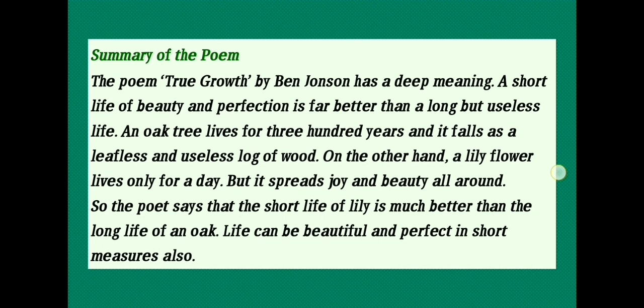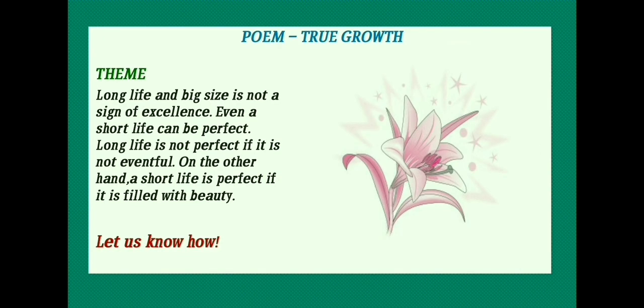Moving on to the theme of the poem. Long life and big size is not a sign of excellence, as explained in the poem with the example of the oak tree. The poet says that it is not necessary that to have a significant life, we should have a long life. Even a short life can be perfect.